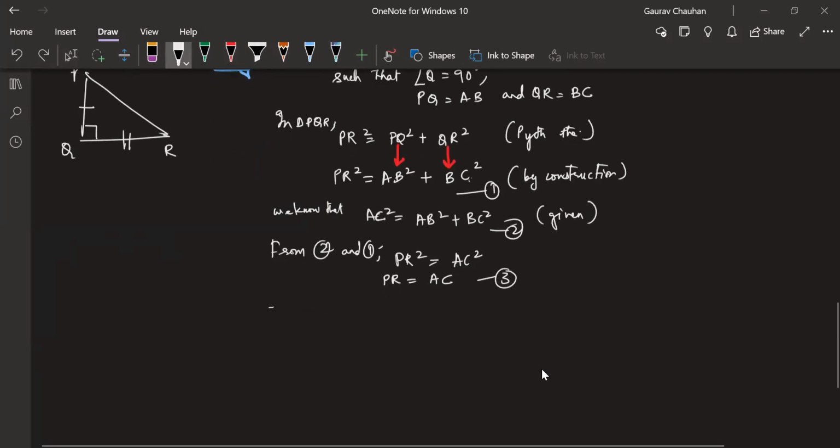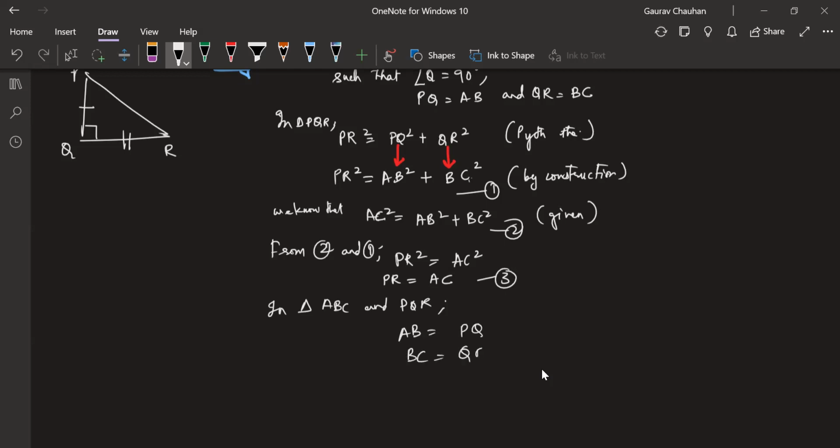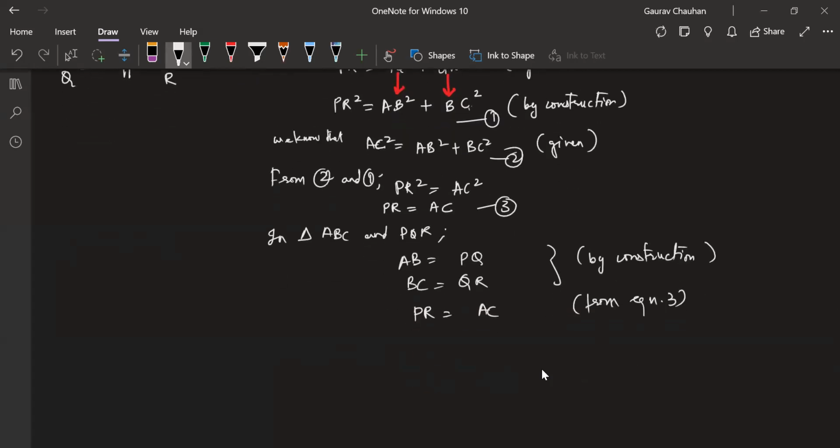SSS. Okay. Now, in triangle ABC and triangle PQR, I can see that AB is equal to PQ and BC is equal to QR. This too is by construction. And the third one is PR is equal to AC from equation 3, which means, therefore, triangle ABC is congruent to triangle PQR. You can, of course, draw the correspondence map. The reason is by the SSS rule.